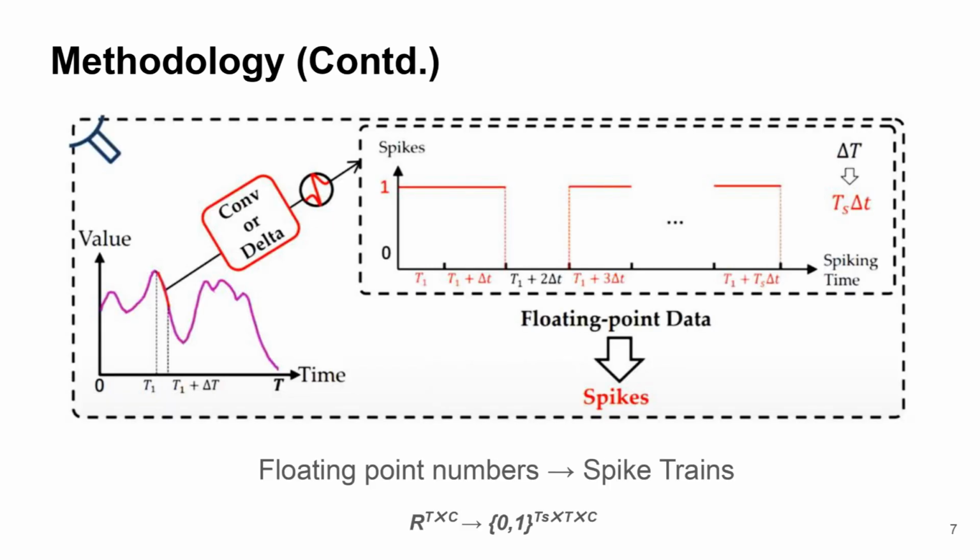Our key idea is to divide a time step delta t of the time series into TS segments. This transformation converts a floating point representation with dimensions t by c into spikes with dimensions TS by t by c.